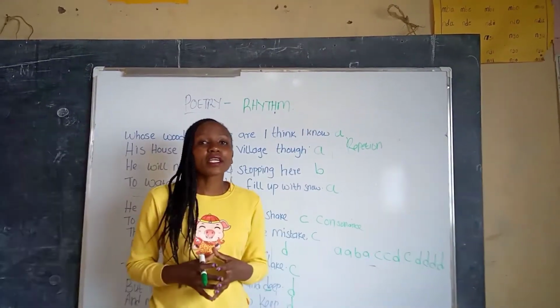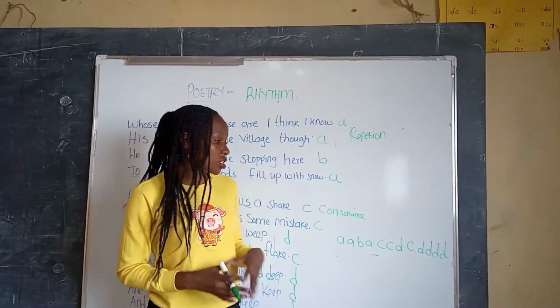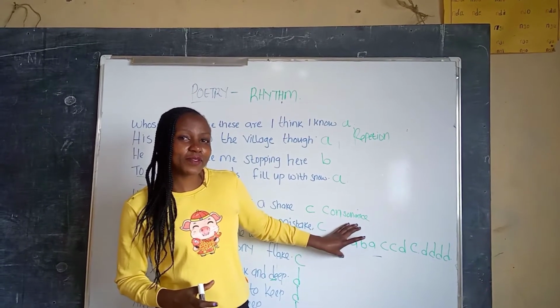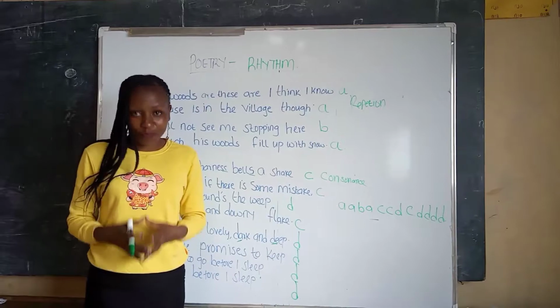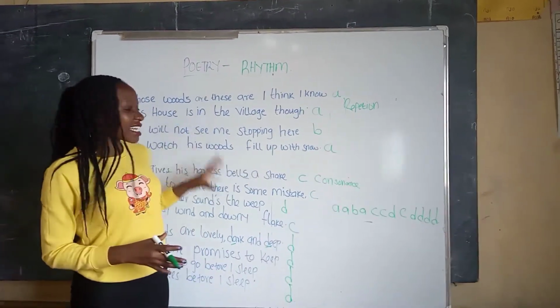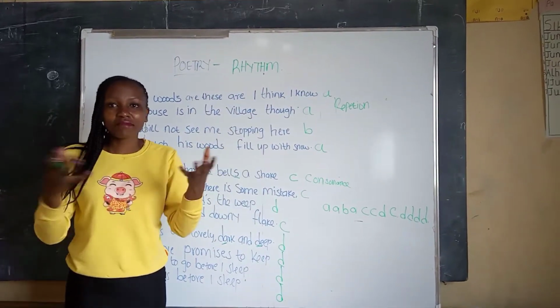It's an irregular rhyme scheme, so the rhythm of the poem is achieved through an irregular rhyme scheme. Lastly, the rhythm of this poem is achieved through the length of the lines. You can say they are short lines of the same length.